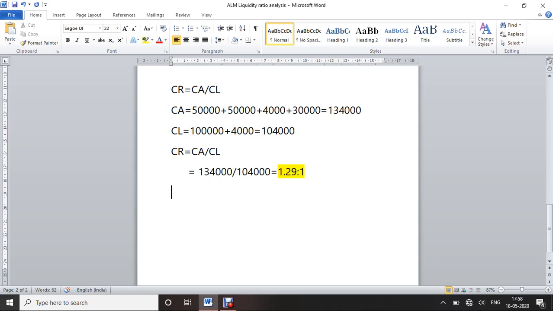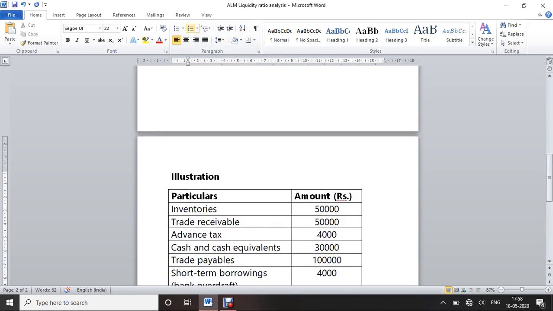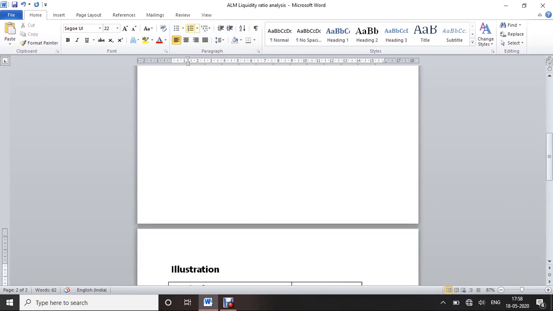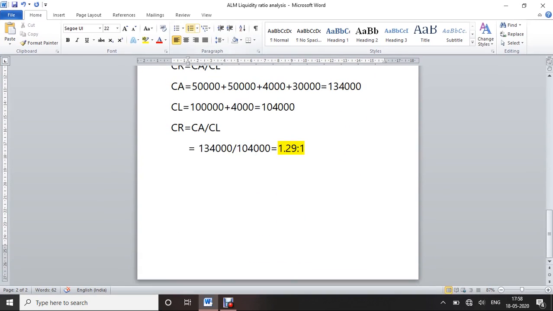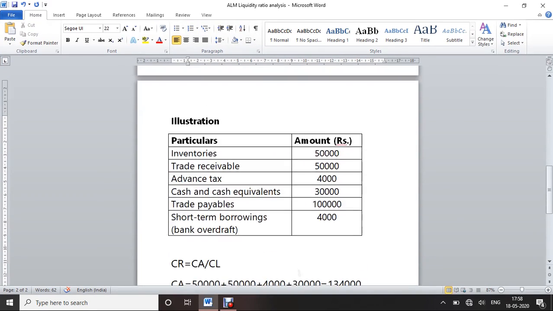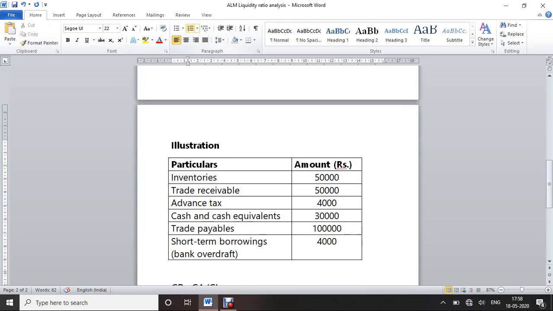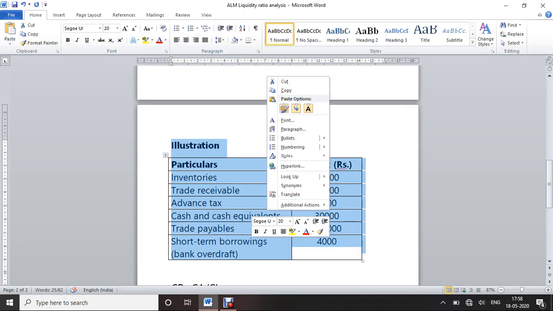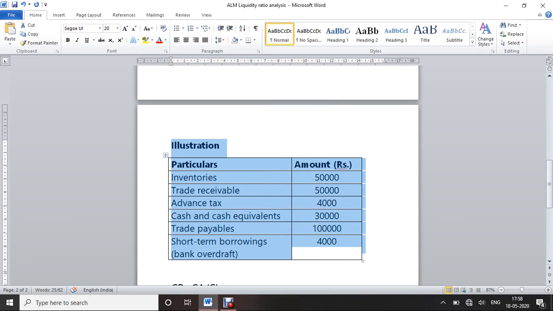Quick ratio, that is the second one. This is the illustration for current ratio. I'll first copy and paste. This is for current ratio.